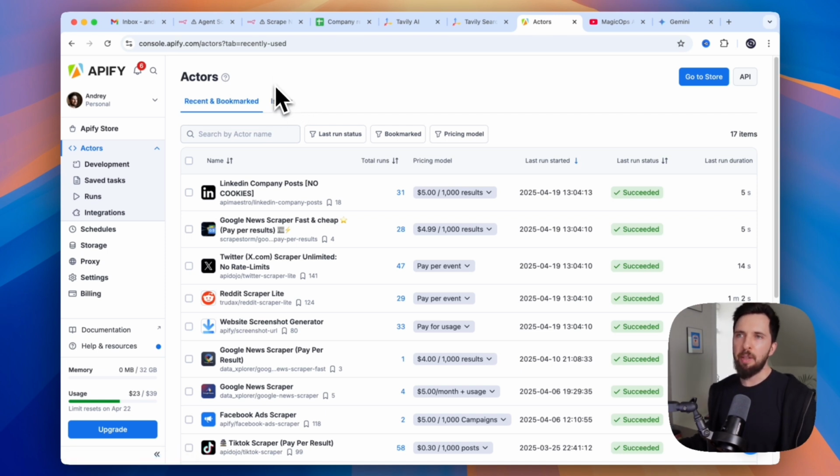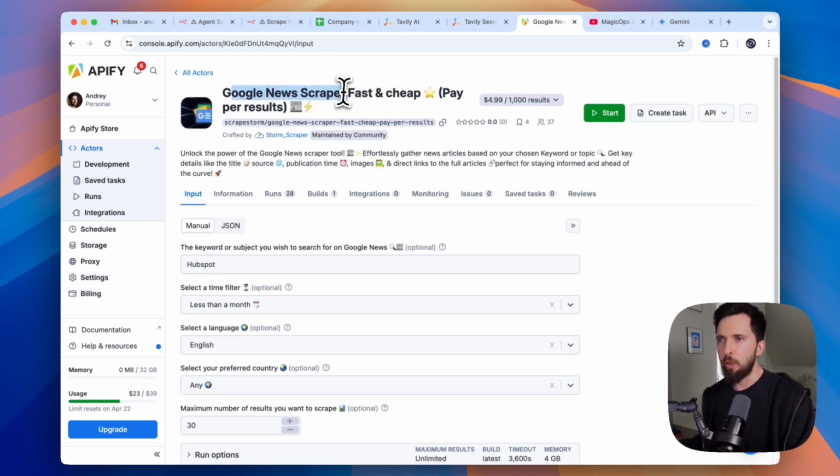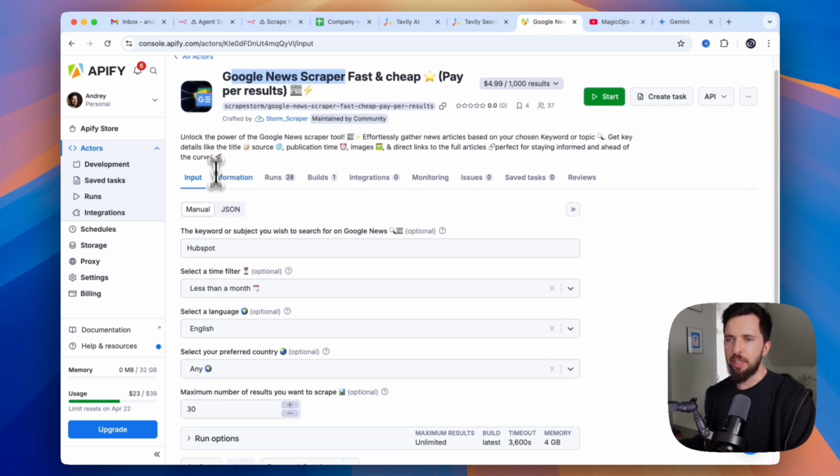So you only pay for the results that you are receiving. Here's our Google News scraper, and I will show you how to set it up. So first, you can just test it within the tool.